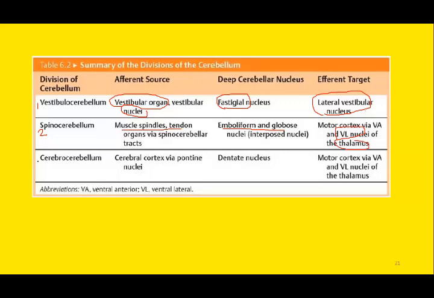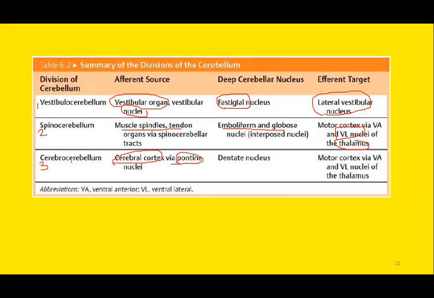And the third and last portion is the cerebrocerebellum. Again the input is from the cerebral cortex via the pontine nucleus. Since the input is received from the pontine nuclei, this portion is also known as the pontocerebellum.